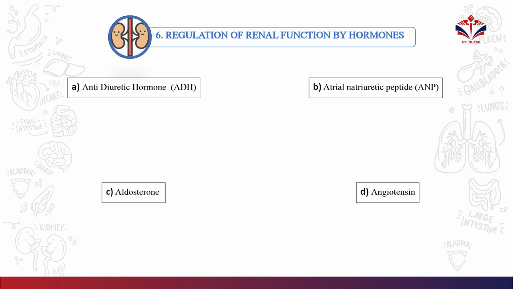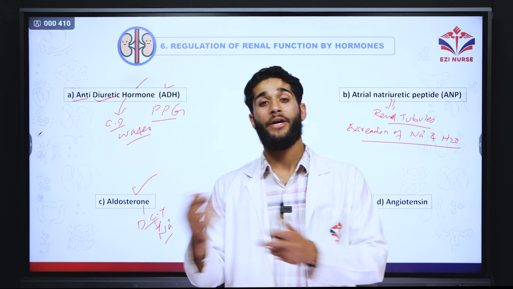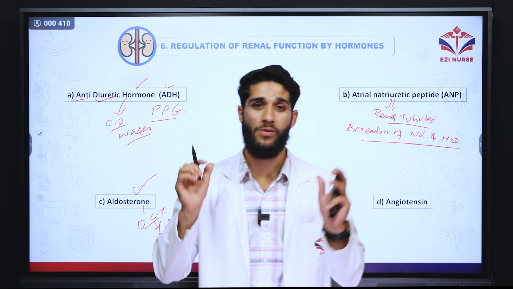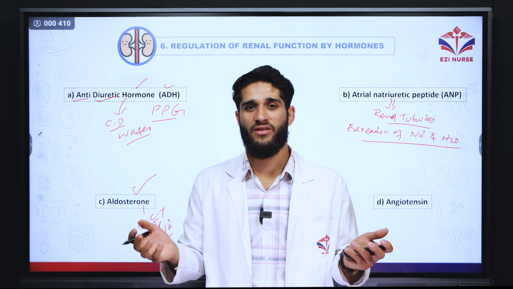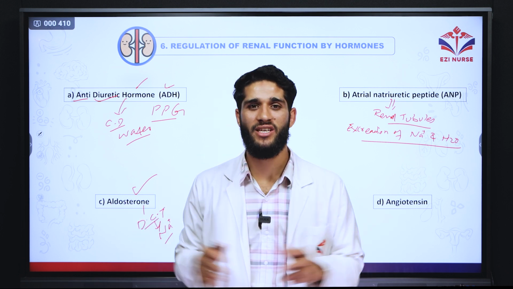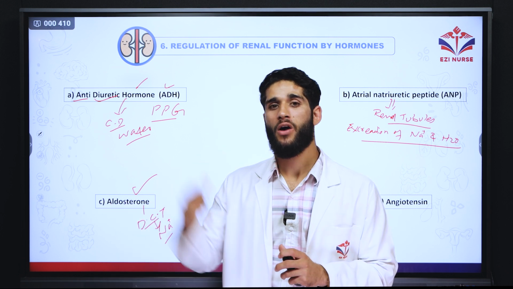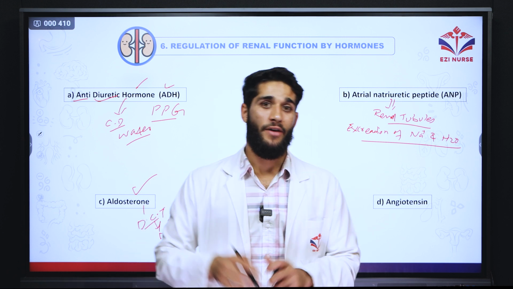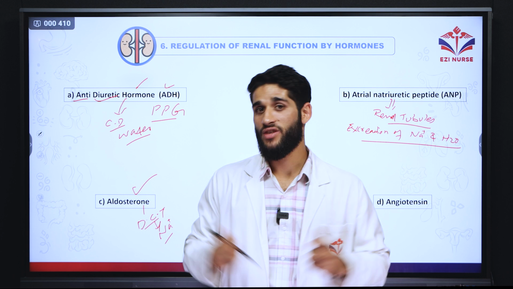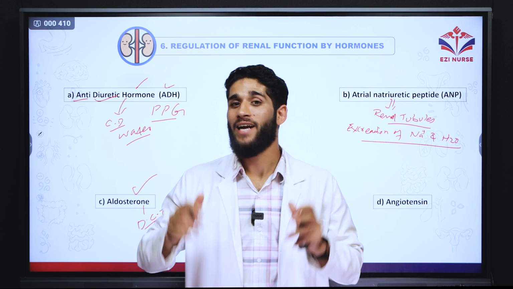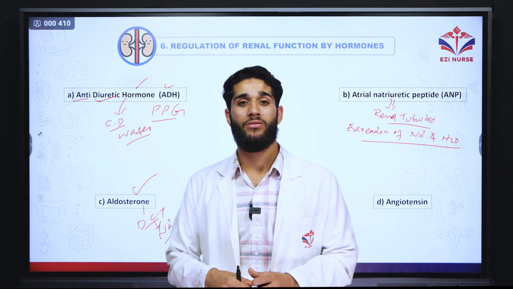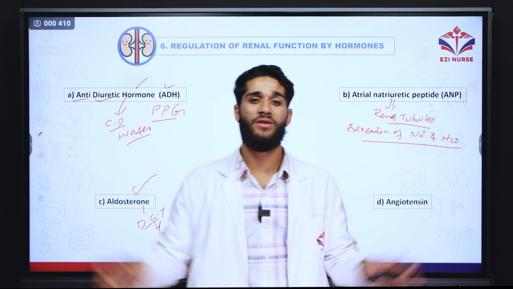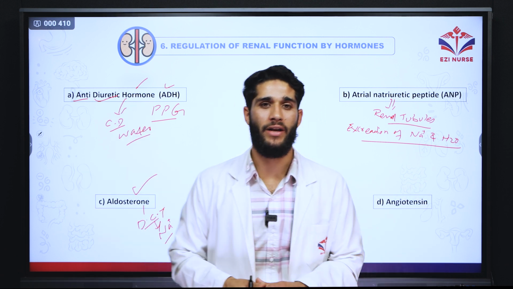Aldosterone. And finally is the angiotensin, the hormone which is in an inactive form, the angiotensinogen, which is converted by the renin into angiotensin 1. And this angiotensin 1 is very weak. It doesn't have that much potential to change the cause. So it will be converted into angiotensin 2 by the lungs. Now this angiotensin 2 is very active. It has the potential, it's energetic, and it is going to knock the door of aldosterone. It is going to knock the door of the hypothalamus to release ADH. So that whole scenario we already know, then it will regulate the balance.